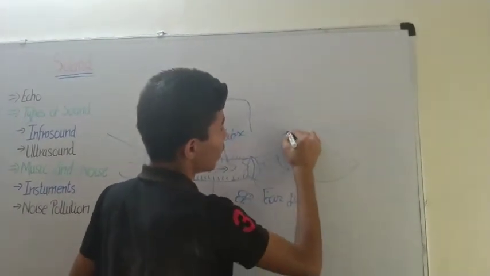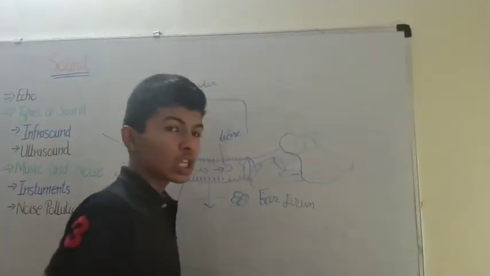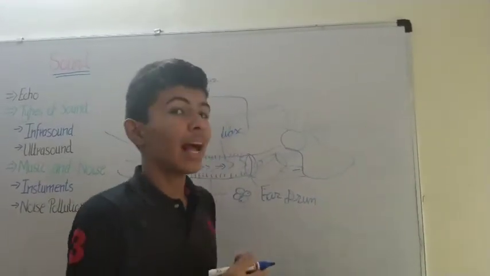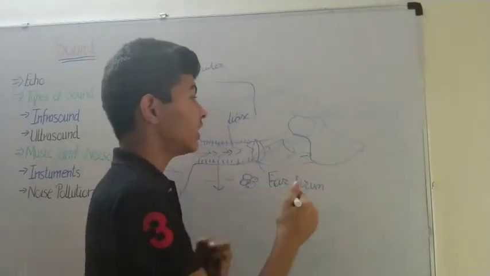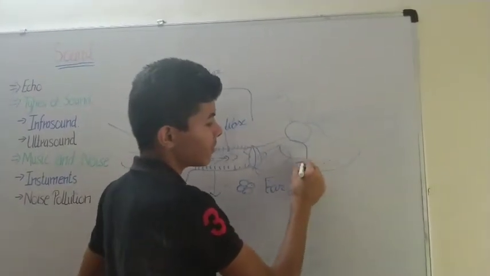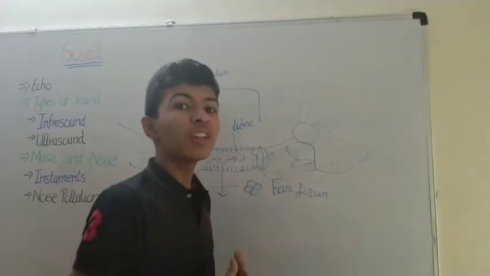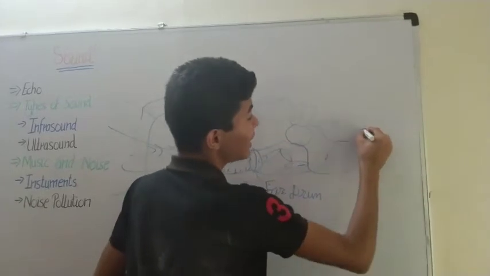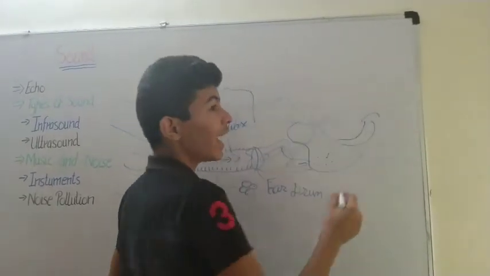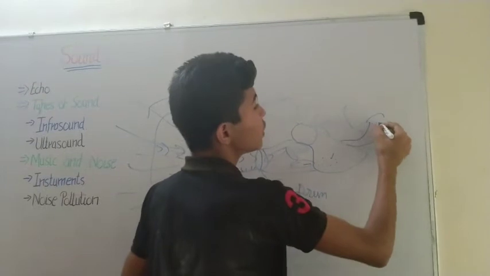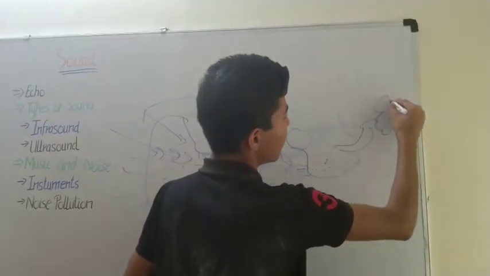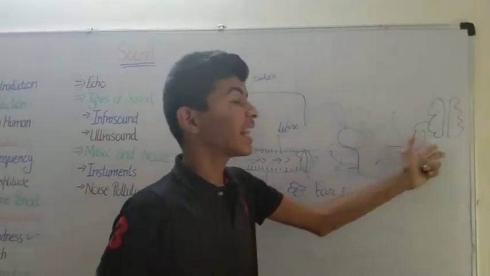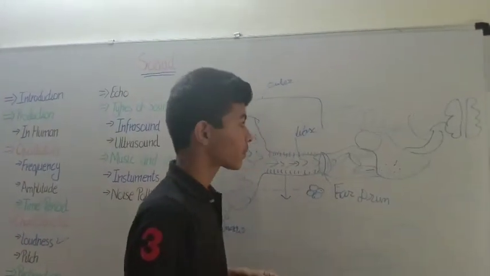snail-like structure called the cochlea. The cochlea has a fluid inside it which helps with electrical conduction. When this motion is transferred into the cochlea, it is converted into electrical signals, and the type of sound produced is carried by the auditory nerves to our brain. So it reaches the brain, and it can tell that that sound is produced.